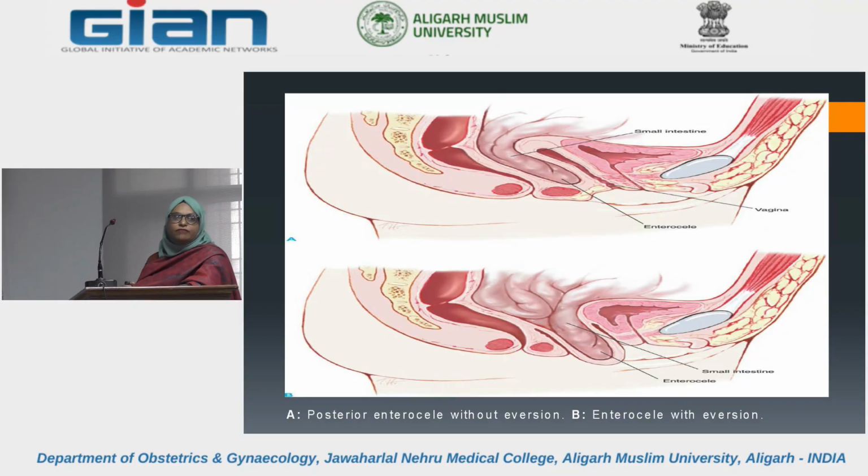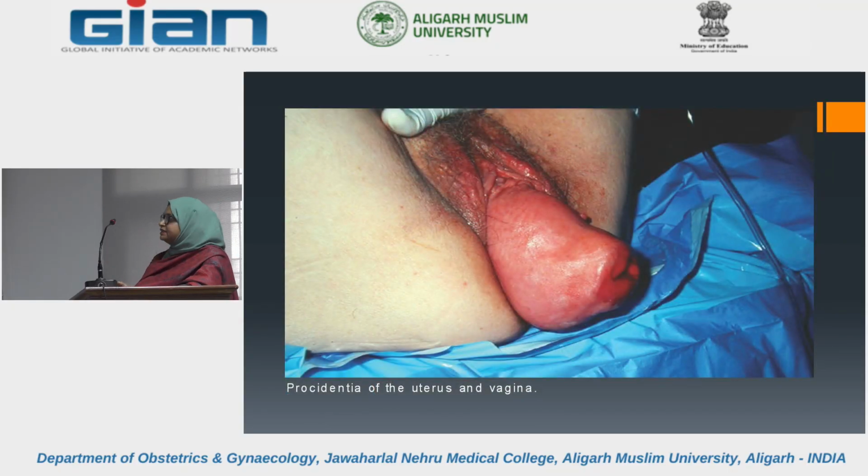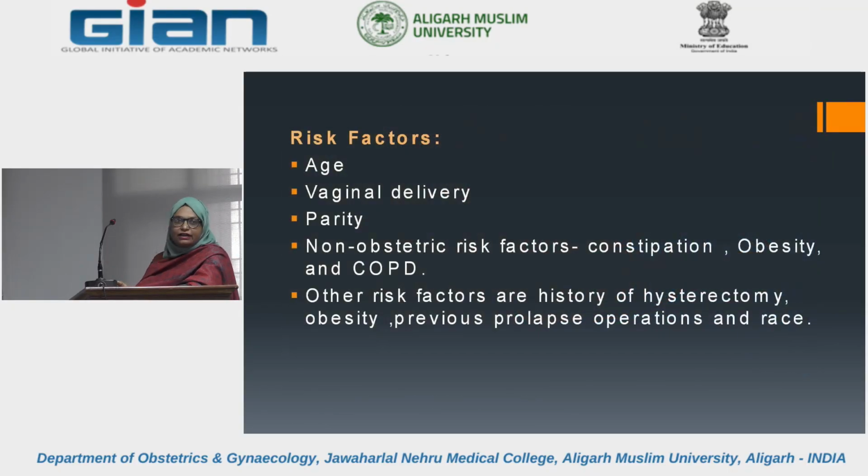Then the risk factors for the prolapse are increasing age, frequent and more vaginal deliveries, increased parity, constipation, obesity, and chronic obstructive pulmonary disease. Other risk factors are history of hysterectomy, previous prolapse operations, and race.